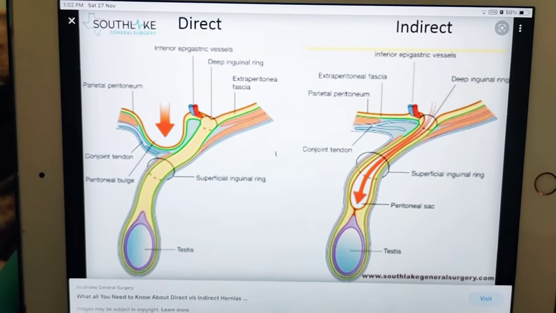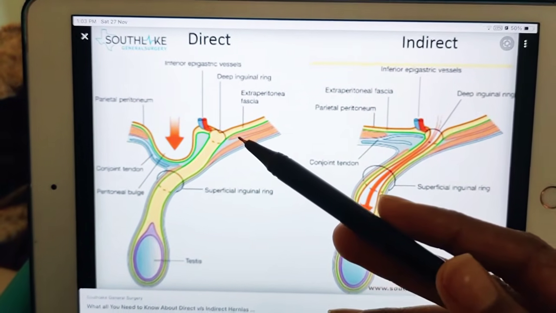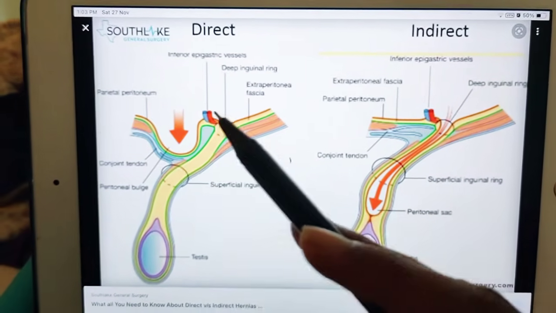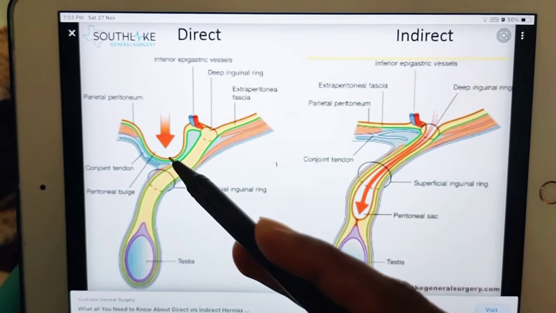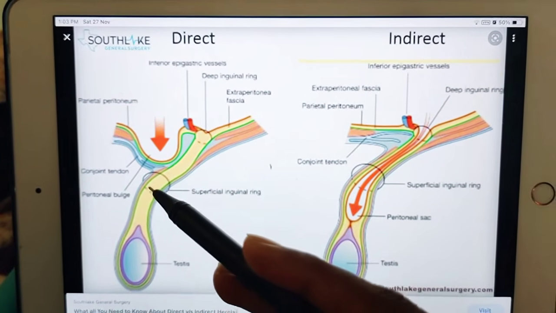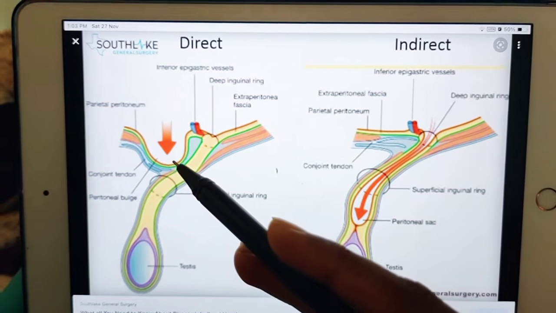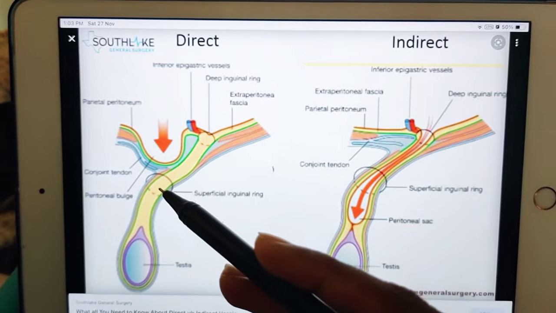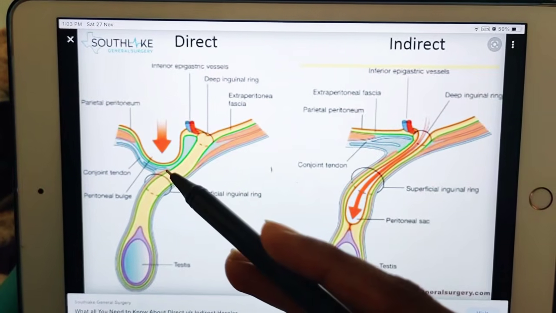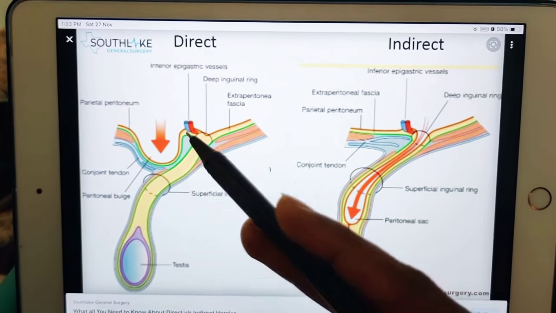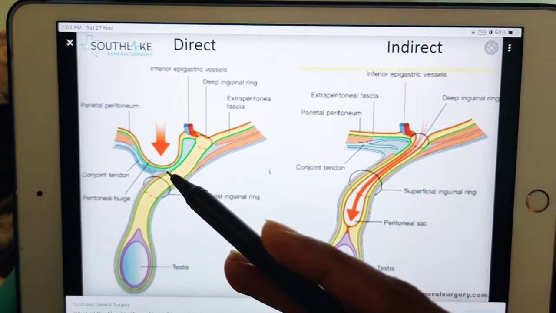So let us discuss some details about this direct hernia first. In direct hernia, the hernia passes through Hesselbach's triangle. So from that, mainly at this site, you can see it's mentioned over here, from this the contents are coming. This is called a direct hernia, from Hesselbach's triangle, which is bounded medially by the lateral border of rectus abdominis, and laterally by the inferior epigastric artery, and below by the inguinal ligament. So these are the boundaries of Hesselbach's triangle.